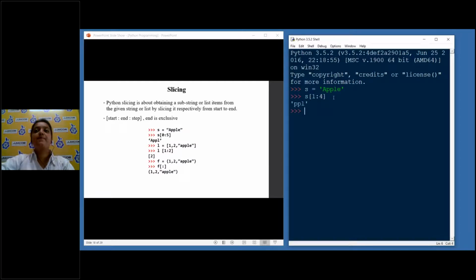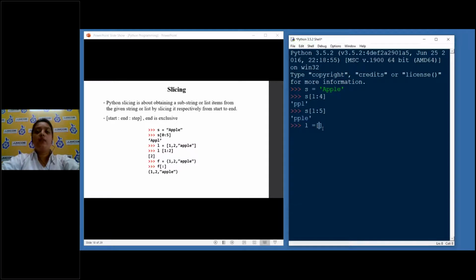So what I mean by this is, see, PPL. It took the P from this position, that is the second position P. Why? Because the fourth part is exclusive. It's like less than, not less than or equal to. So in order to include this E also, we have to put position 5. It will take 1, 2, 3, 4, and the fifth part will not be there because obviously it is exclusive. Similarly, we can do things with a list also.